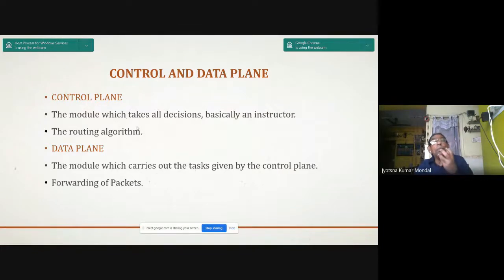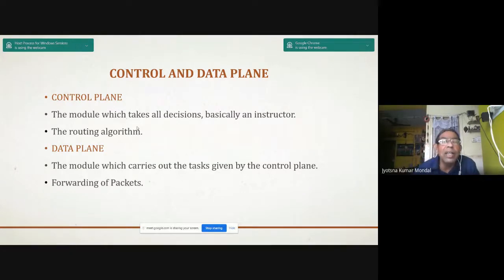That means these are the policies it generates for the routing and all other decision making by the control plane. And what is the data plane? The data module which carries out the task given by the control plane. Whatever task is given by the control plane will be executed by the data plane, and it forwards the packet.